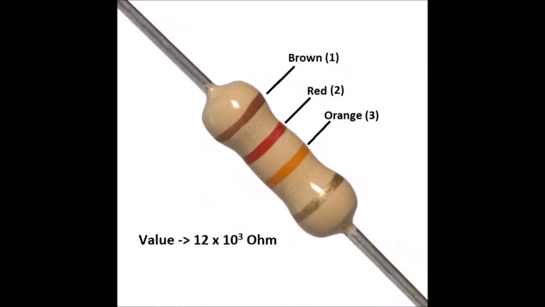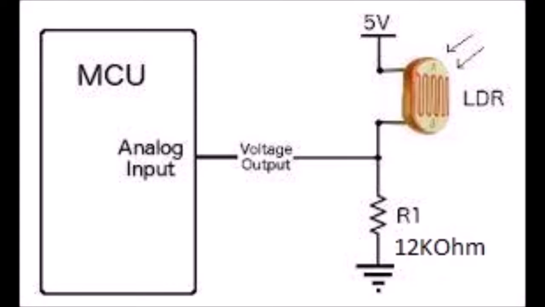In this diagram, it has been shown how to connect the components. The LDR and the resistance have been connected in series, and one end of the LDR goes to the 5-volt power supply, and the other end of the circuit, that is the endpoint of the 12K resistance, goes to the ground. Now the junction point of the LDR and the 12K resistance goes to the microcontroller's analog input.